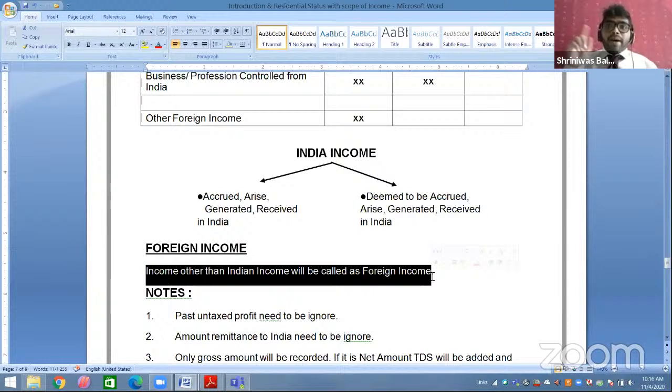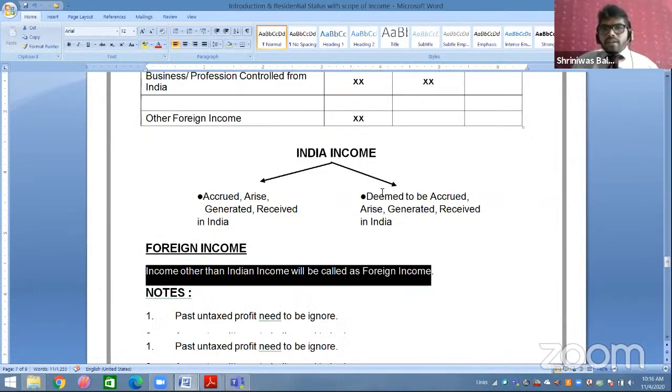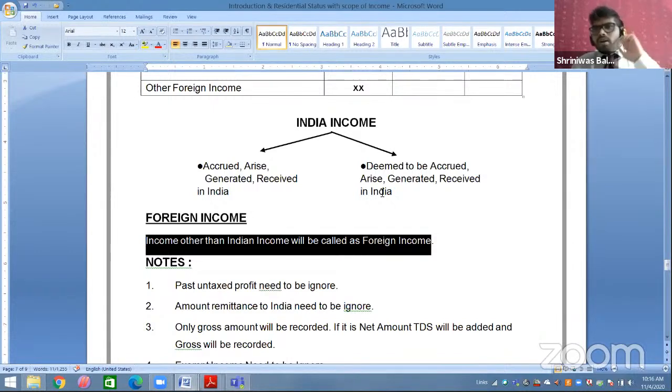Worry about part of earn, part of receive. Either of them should be in India. Either earned or received in India. If it is Indian income, matlab either earned or received in India, then it is your Indian income and it will be taxable in all three columns: ROR, RNOR, NR. If it is not earned as well as not received in India, then that is not your Indian income. If it is not your Indian income, then it is your foreign income. Okay, students, foreign income means income which is not your Indian income.